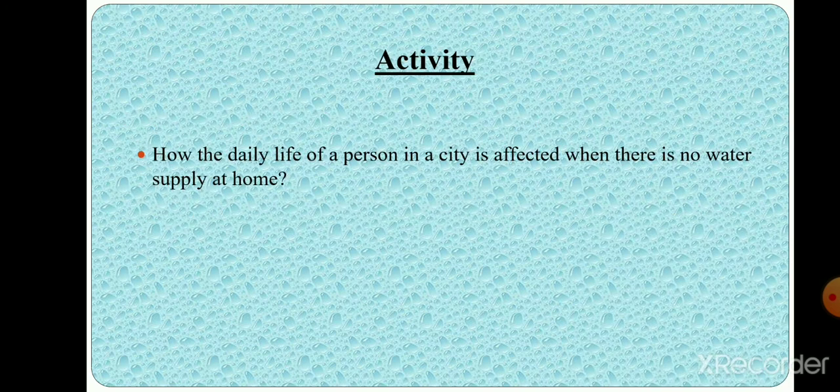Children, now there is an activity for you. You have to think and write the answer to this question in your rough copy. The question is: how is the daily life of a person in a city affected when there is no water supply at home? Think and write at least 5 points related to this question.